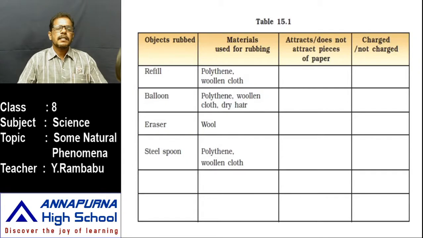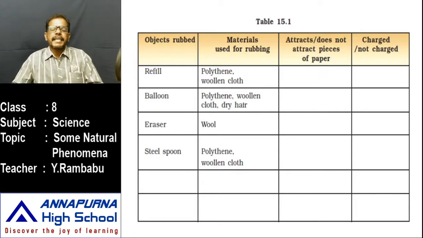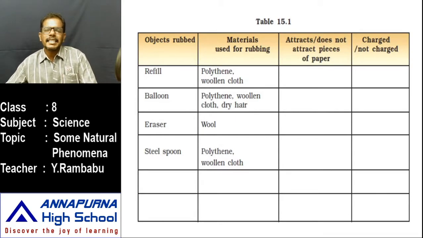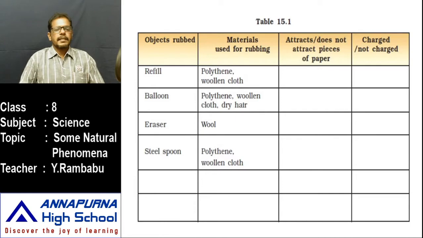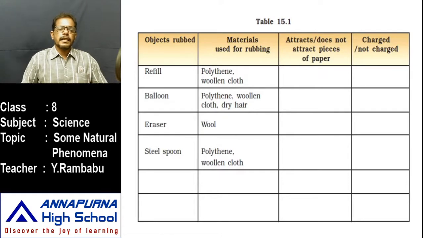In this case, the refill which is rubbed with polythene attracts small pieces of paper. If it attracts small pieces of paper, it shows its effect on another uncharged body, say paper. That's why it is charged. In the same manner, if you observe in the case of a balloon, take an inflated balloon. That inflated balloon is rubbed with woolen cloth.